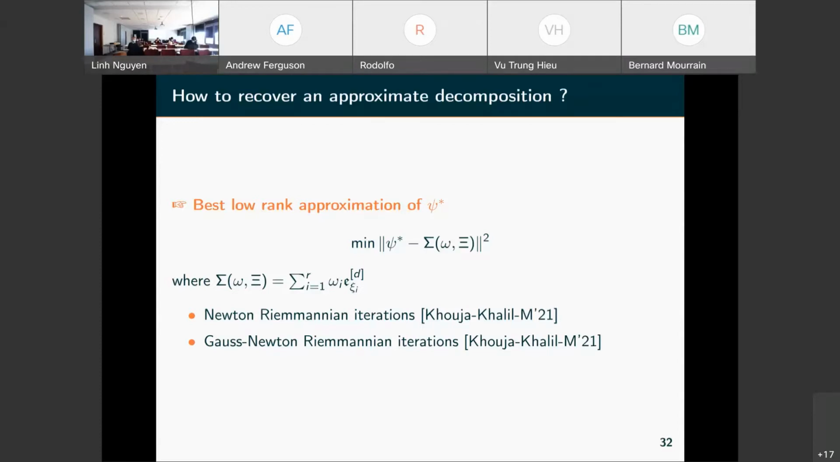This retraction is done by SVD decomposition of these Hankel matrices that we have seen. So it's a second order method with local quadratic convergence. And we also have looked at some Gauss-Newton Riemannian operations, of order one, working well.